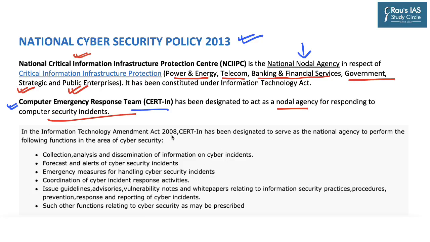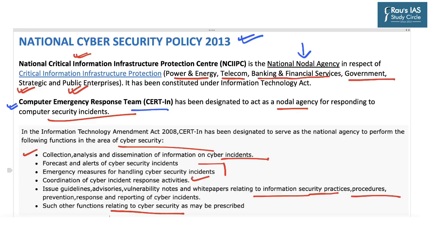So the Information Technology Act 2008 provides for the following functions for CERT-IN with respect to cybersecurity. These functions include collections, analysis, and dissemination of information on cyber incidents, forecast and alerts of cybersecurity incidents, emergency measures for handling cybersecurity incidents, coordination of cyber incident response activities, issuing of guidelines, advisories, vulnerability notes, and also white papers relating to information security practices, procedures, prevention, response, and reporting of cyber incidents, and also such other functions relating to cyber security which may be needed at times.